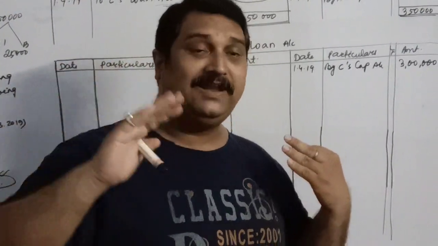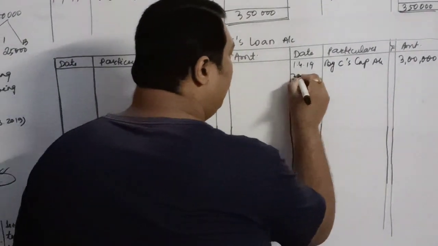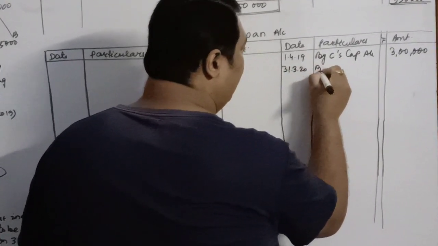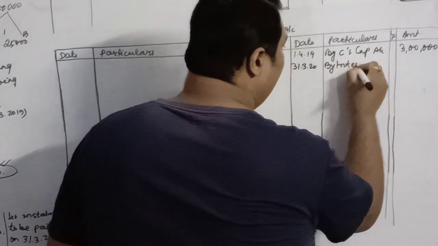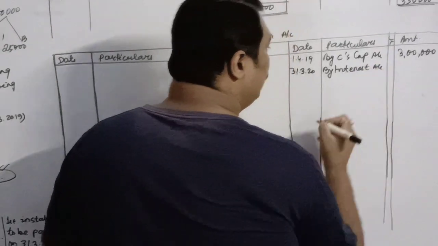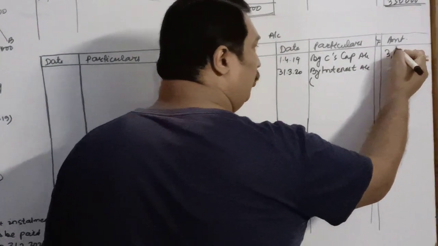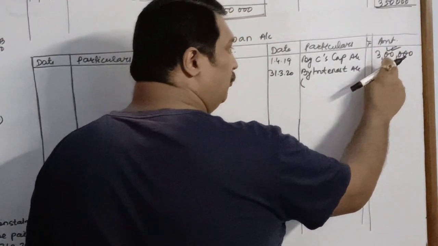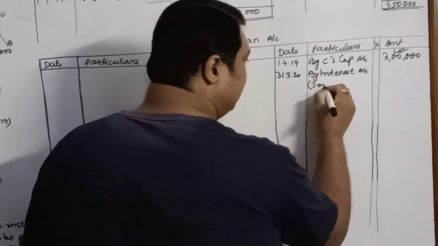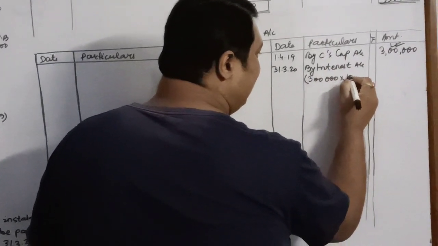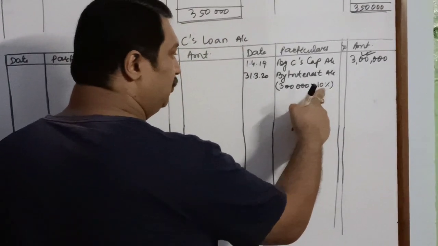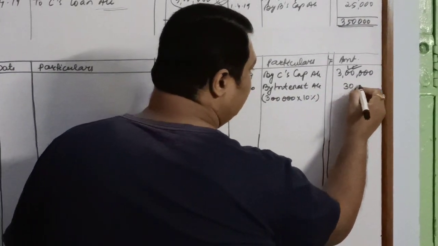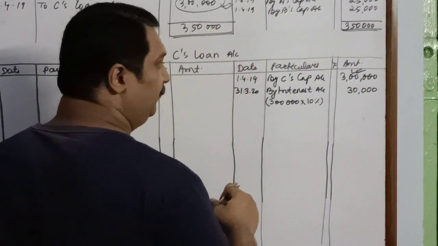So we will calculate the interest on 31st March 2020. We will write over here by interest account. Interest will be calculated on the total due. How much is due till now? 3 lakhs. And we are supposed to calculate interest at the rate of 10%. So 10% of 3 lakhs is rupees 30,000.